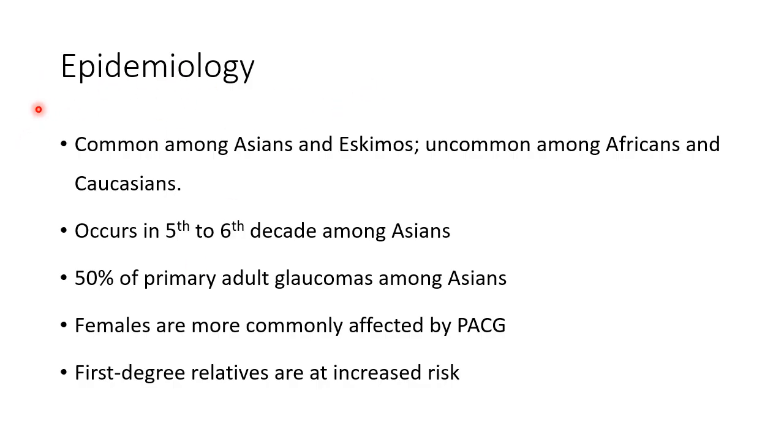Epidemiology. So please try to recollect the epidemiology of primary open angle glaucoma. We're talking about primary angle closure today. So this is common among Asians and Eskimos, less common among Africans and Caucasians, occurs in the 5th to 6th decade among Asians. In Europeans, it may occur a decade later. 50% of primary adult glaucomas among Asians. So if you remember the epidemiology over there, we discussed that the ratio of POAG and PACG is 1:1 among Indians, right? Females are more commonly affected by PACG, and first degree relatives are at increased risk.